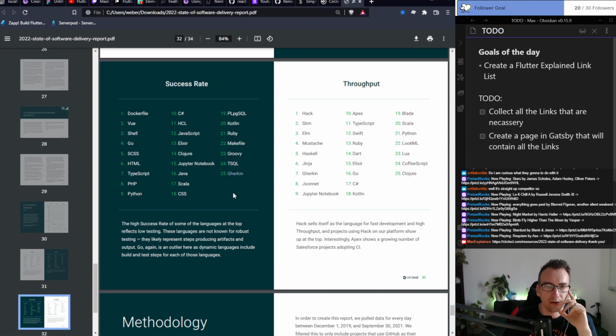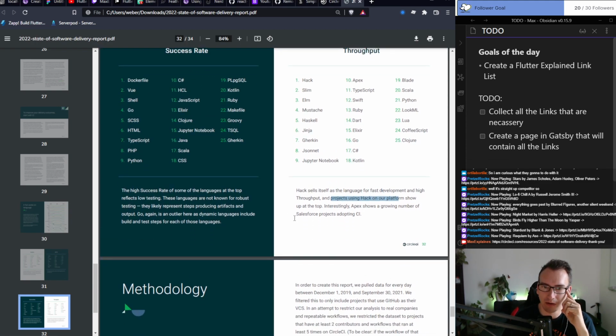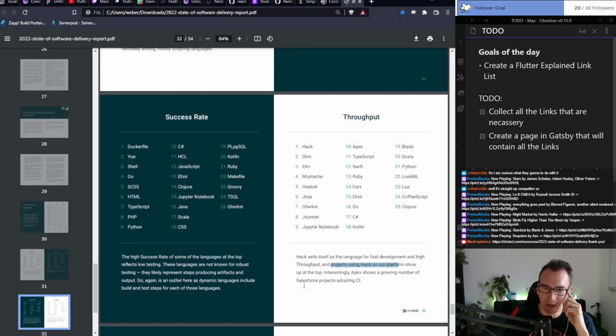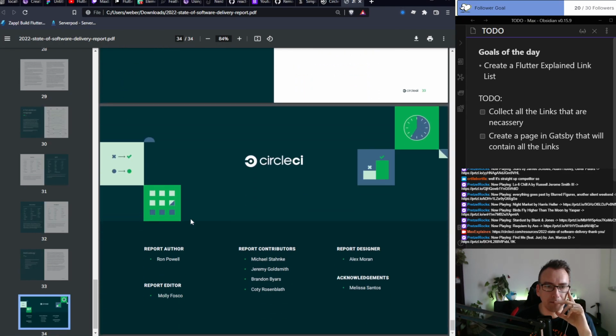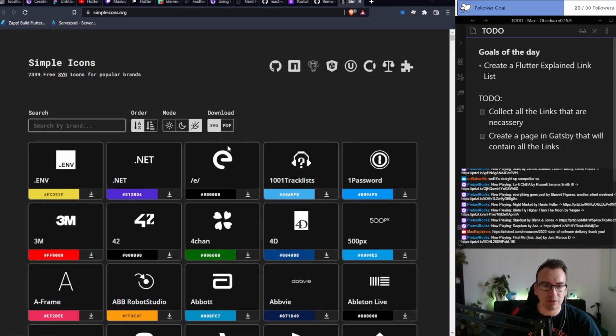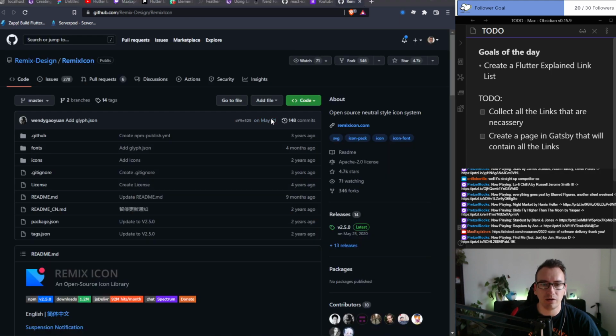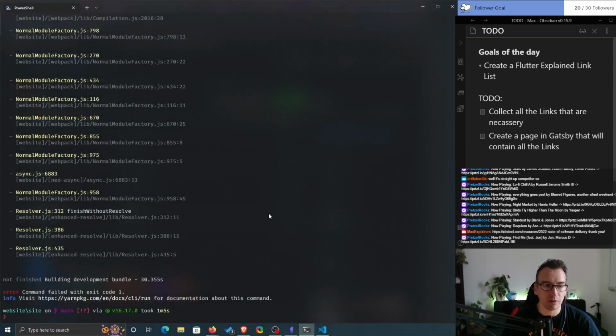Success rate with Gherkin. Poor people. Haskell. Oh, Dart. Fast development and high throughput, and projects using Hack on our platform show up at the top. Interestingly, it shows a growing number of Salesforce projects adopting CI. Yep, quite interesting. I can't wait for the newest one of the Stack Overflow survey to see what happens there.